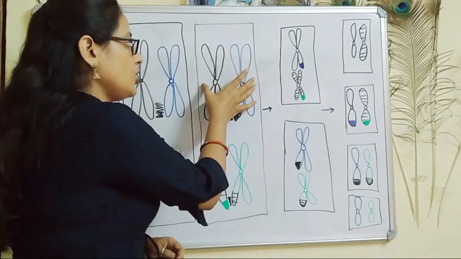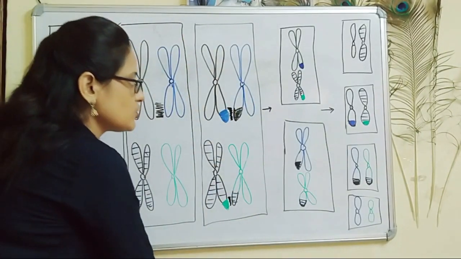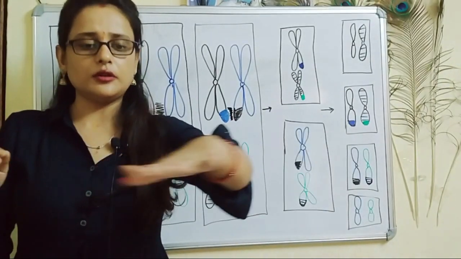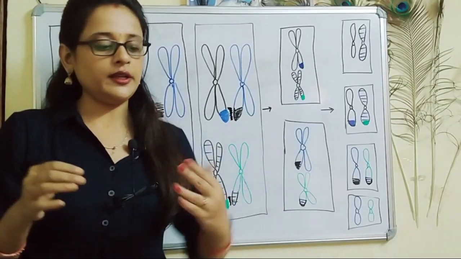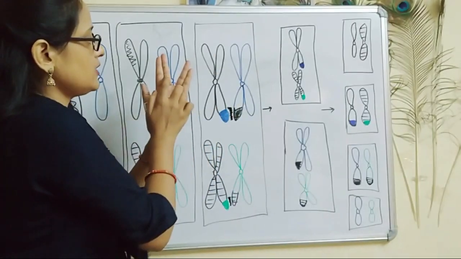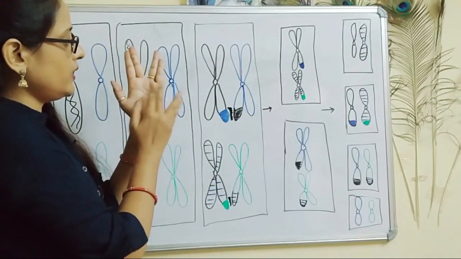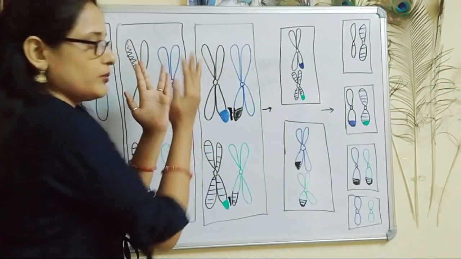And as you all know, there are 23 pairs. This is one pair, this is the second pair. So there are 23 pairs of homologous chromosomes. So chromosomes are scattered over here. Suppose this hand is this chromosome and this hand is this chromosome. And these 2 fingers are this chromatid, this one is this chromatid. Similarly, over here in the middle is the centromere.